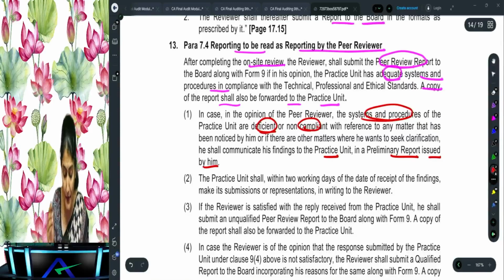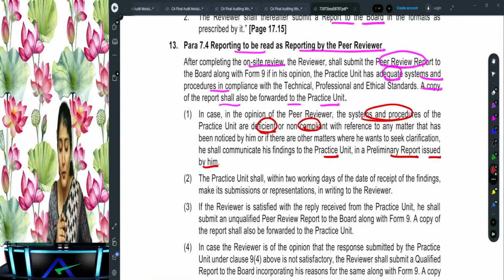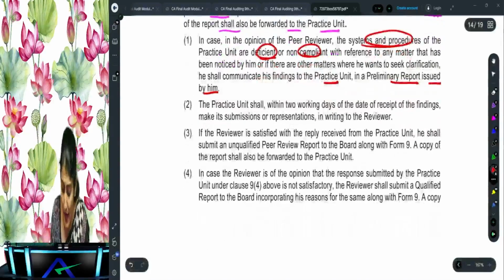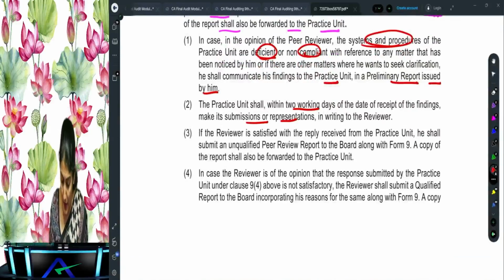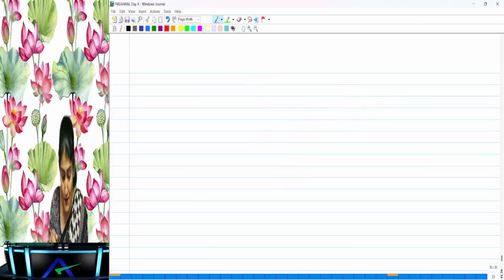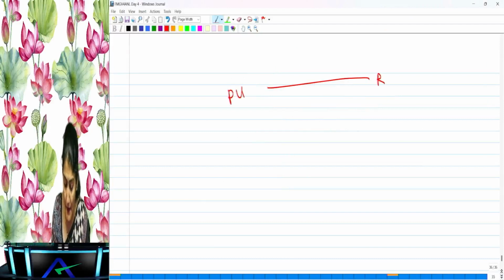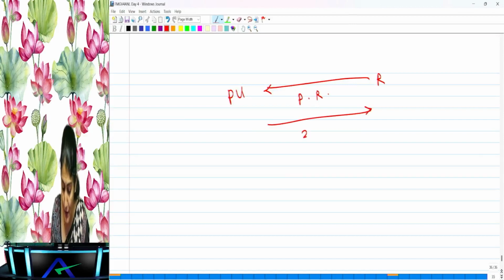He will issue a preliminary report to the practice unit, and now the practice unit within 2 working days has to give their representations to the preliminary report. Right, so now what does it say? In case any systems or procedures are deficient or non-compliant, then the reviewer will send the preliminary report to the practice unit, and then the practice unit within 2 days has to give their submissions or representations to the reviewer. And then again, the same 2 things can happen.